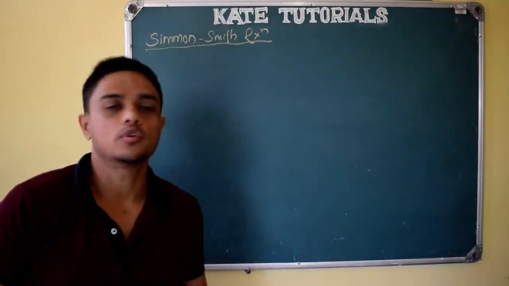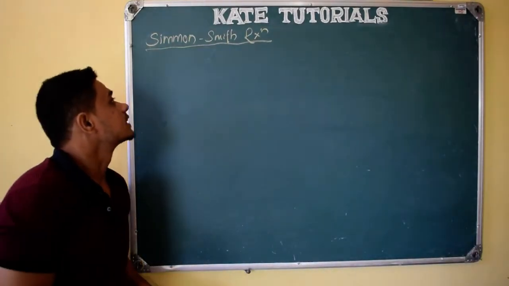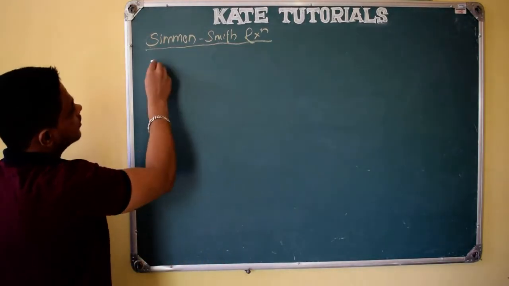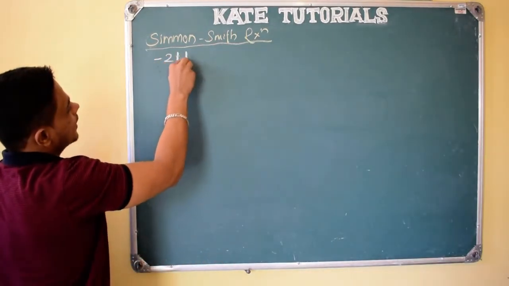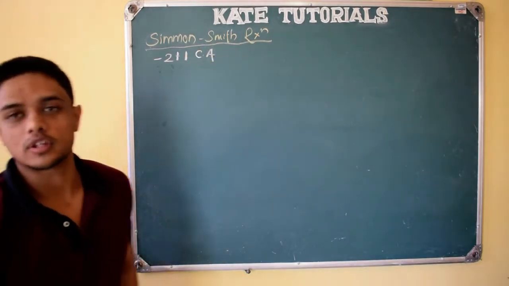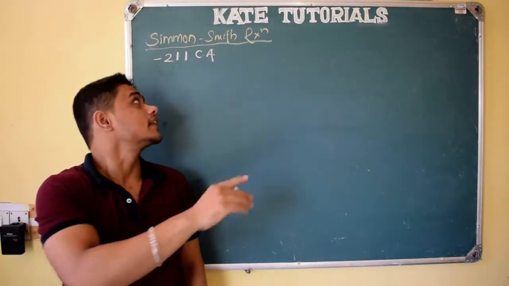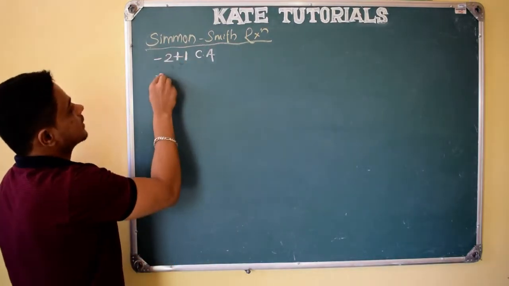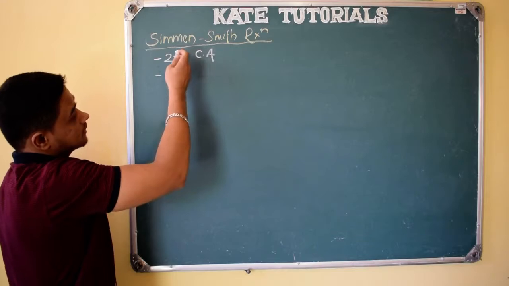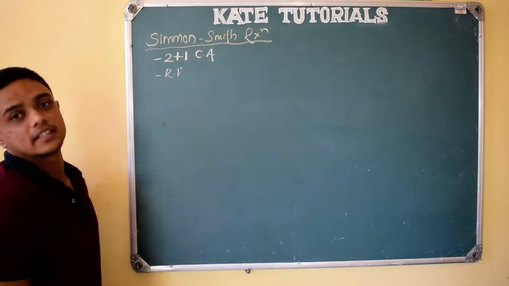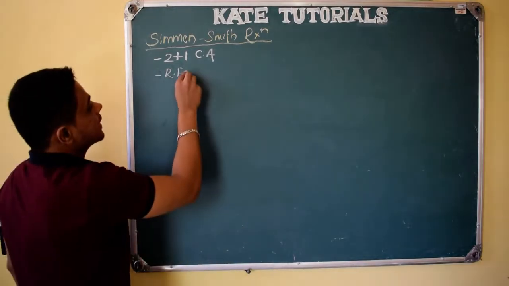Hi friends, welcome to this named reaction, that is the Simmons-Smith reaction. In this reaction, what happens, this is also called a 2 plus 1 cycloaddition reaction. Cycloaddition reactions are pericyclic reactions, right? Same, that is a 2 plus 1 cycloaddition reaction. And this Simmons-Smith reaction is also called a ring forming reaction because a cyclopropane ring is formed.